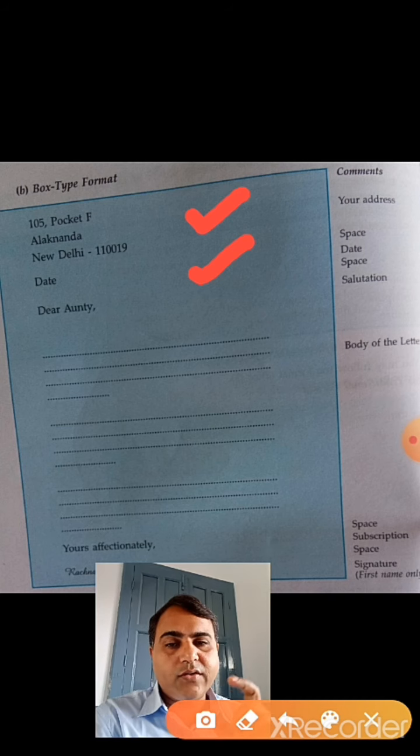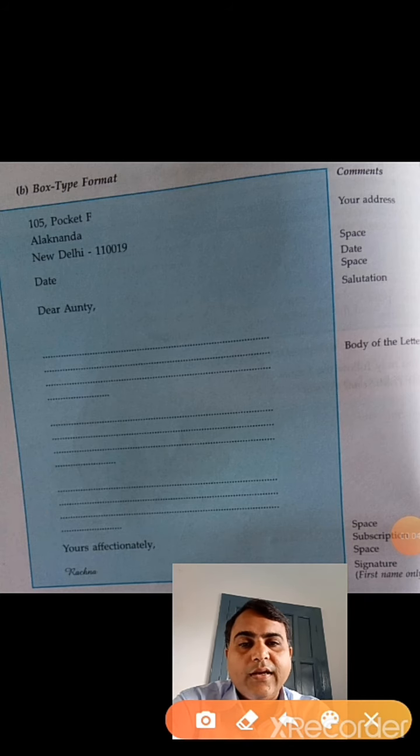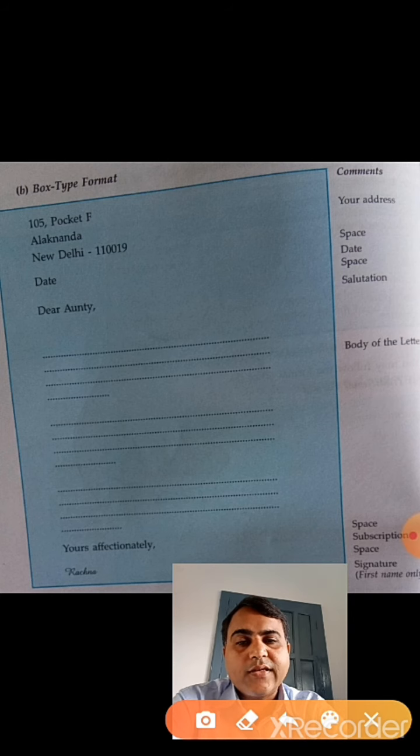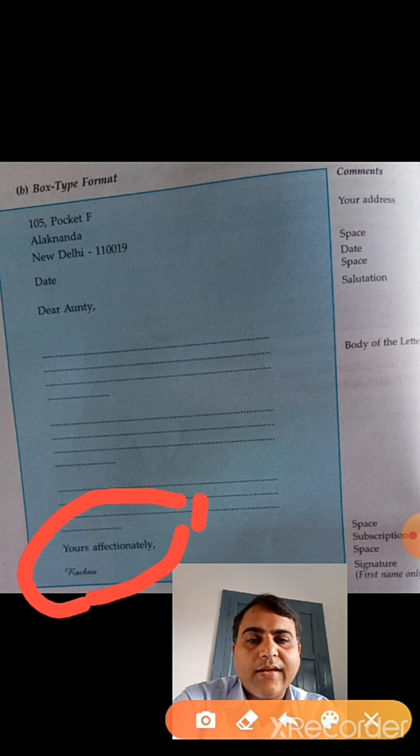And in your subscription, in the personal letter, you have to write yours affectionately. As you can see, it is given here, children, yours affectionately, or you can write yours lovingly, comma, and then in the next line, your first name only. In an informal letter, that is in a personal letter, keep that in mind: yours affectionately, or you can write yours lovingly.